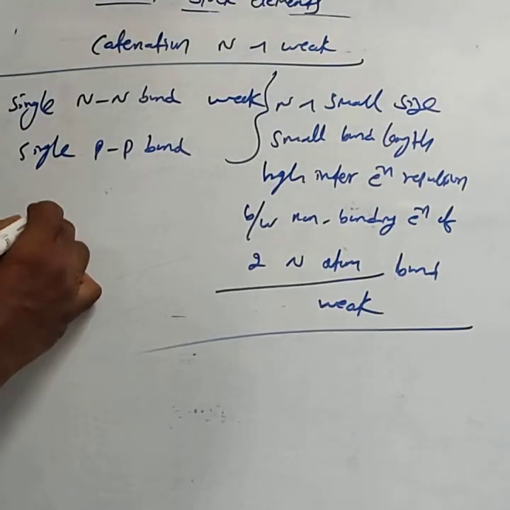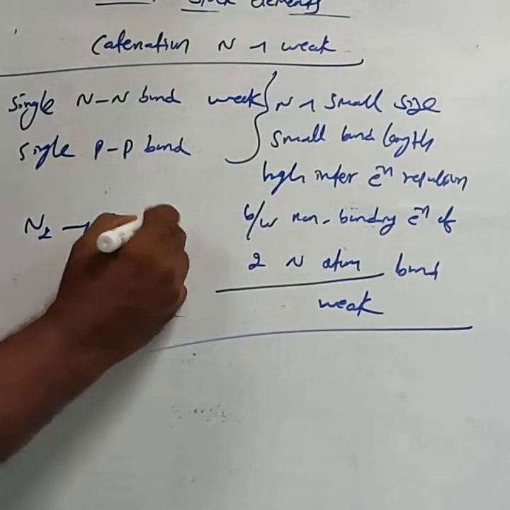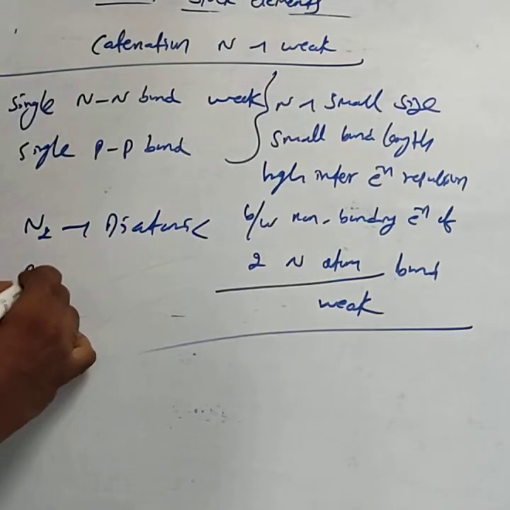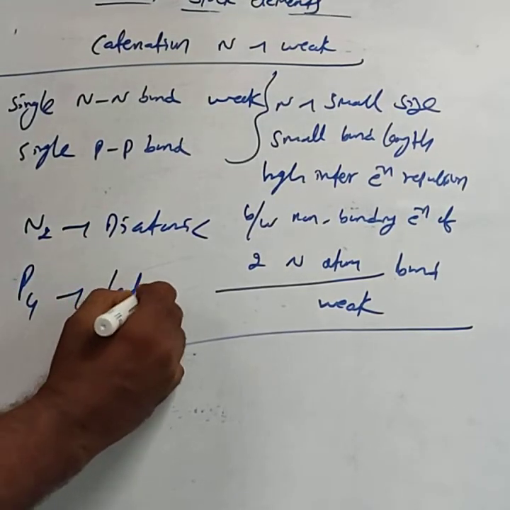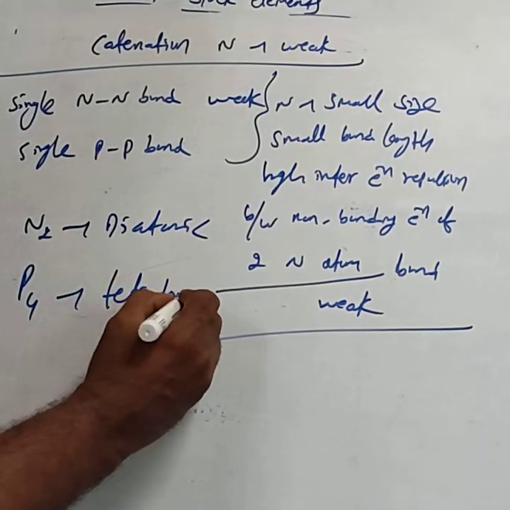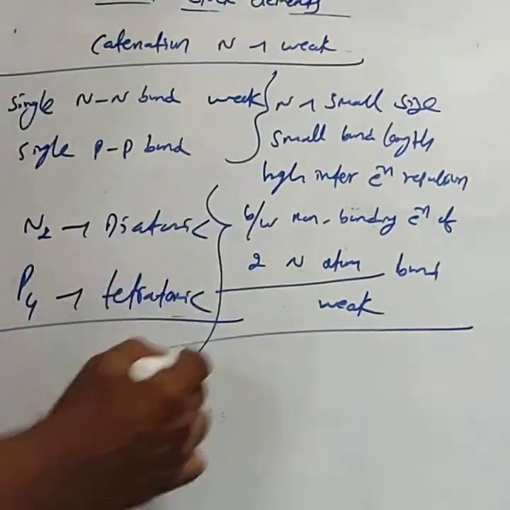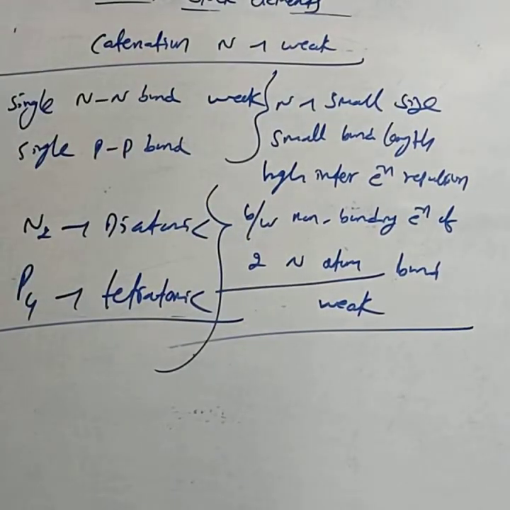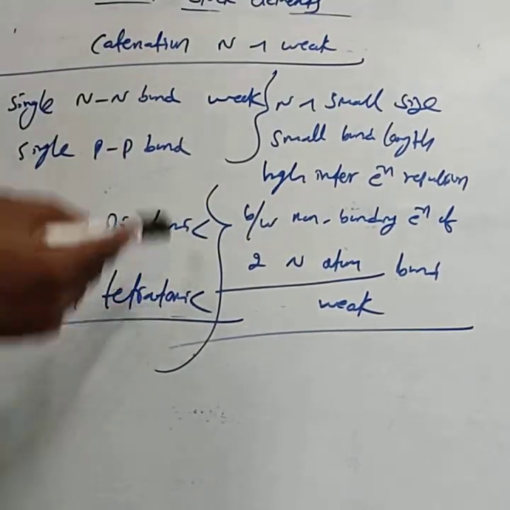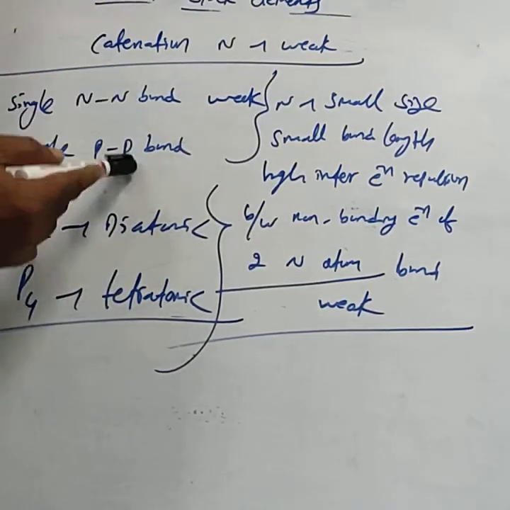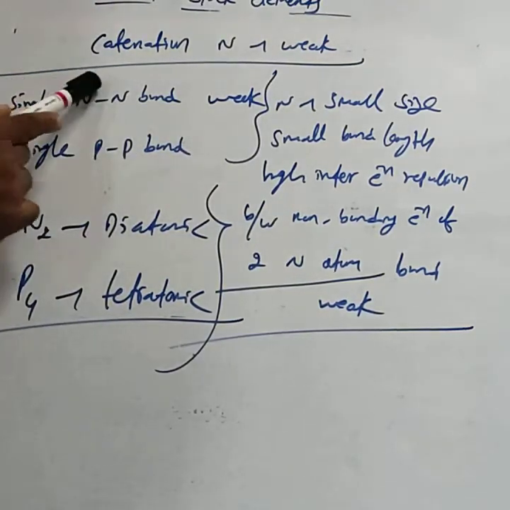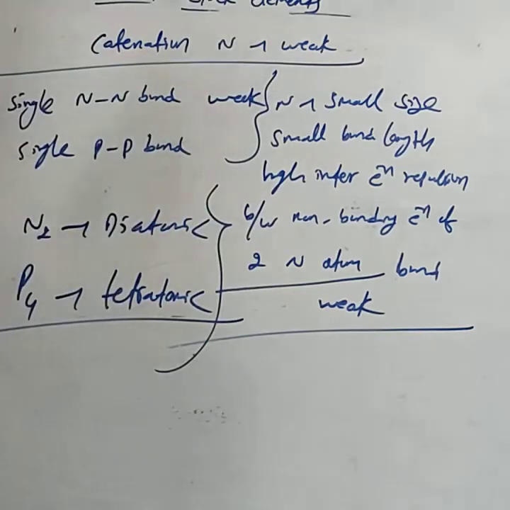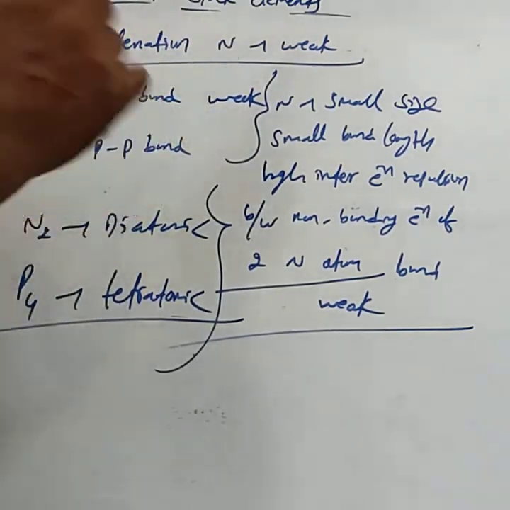That is, nitrogen is diatomic while phosphorus is tetraatomic. If they ask about either catenation or why one is diatomic and the other tetraatomic, at that time you mention this point only: the single nitrogen bond is weaker compared to the single P-P bond. Why is it weaker?